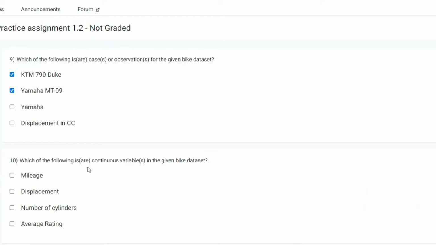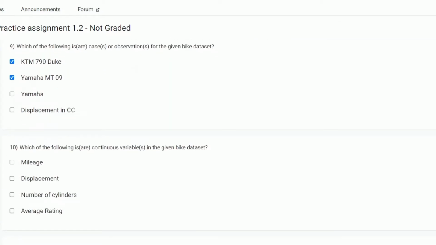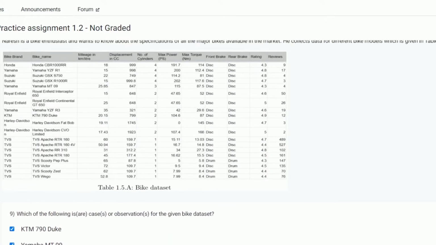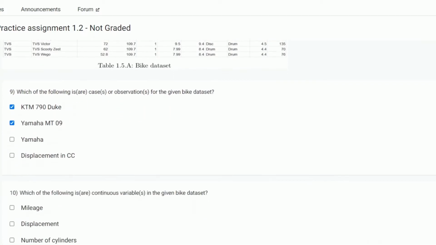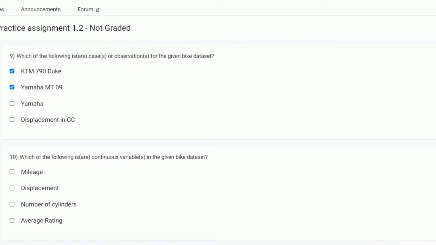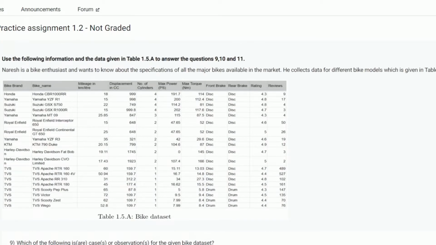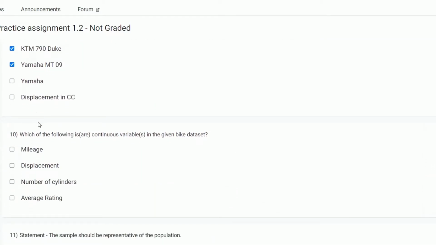Which of the following is a continuous variable in the given bike dataset? Mileage. Mileage is a continuous variable. Displacement in cc, yes, it is also continuous. Number of cylinders, not. Average rating is also a continuous variable. So mileage, displacement and average rating are continuous variables.